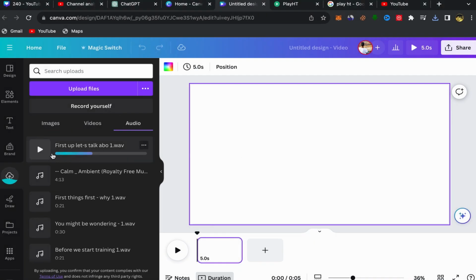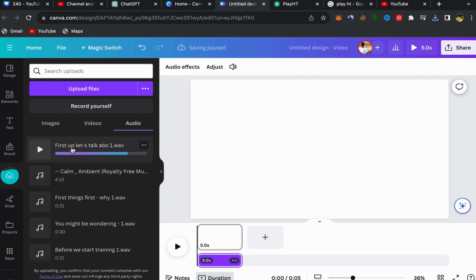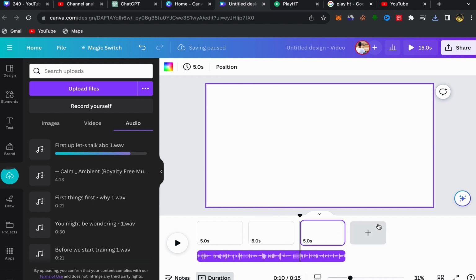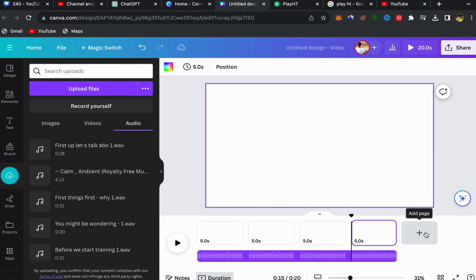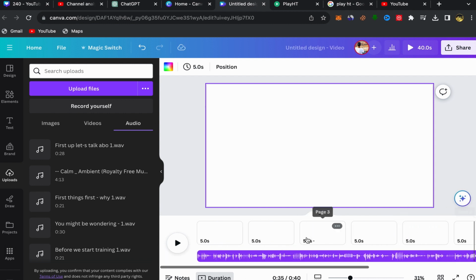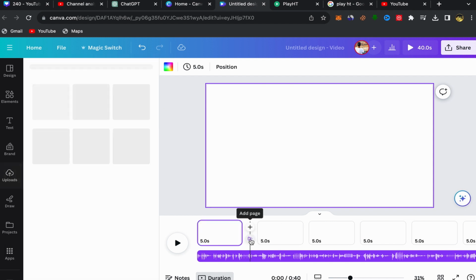and your voiceover will be over here. Click on your voiceover. Your voiceover will be in this page. Click over here on add page, and add more pages that will be matched with your voiceover like this. Then go to the first page, click between those 2 pages, click on add transition.